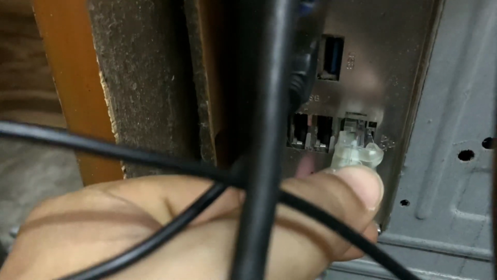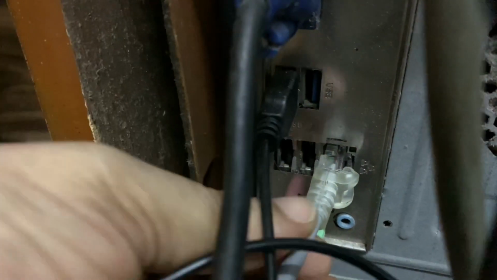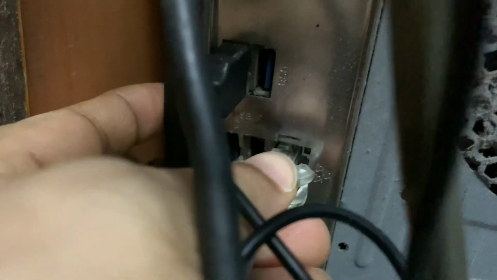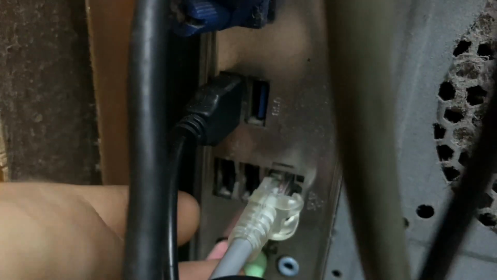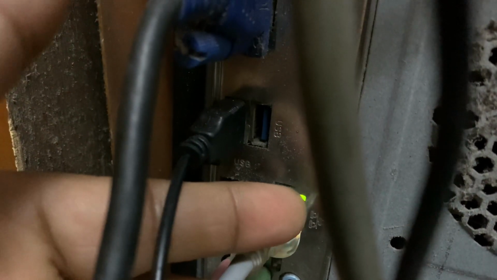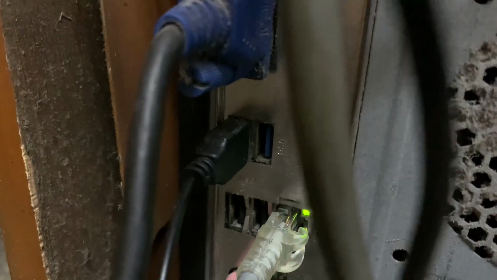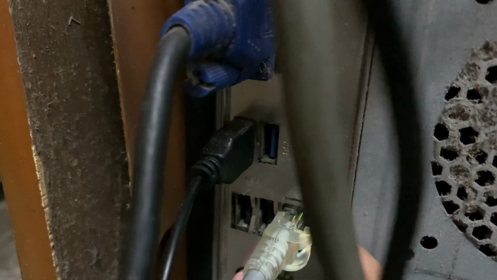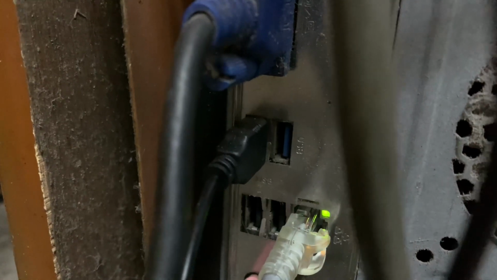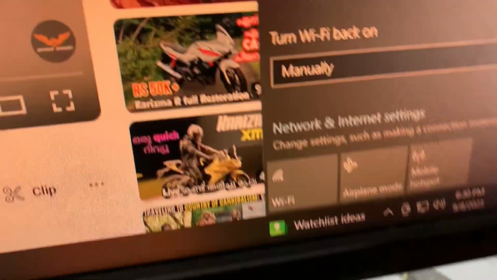And once that's done, you can see a green light. The green light will flicker, so that means that LAN port is properly connected with your router, so that the proper data transfer speed can be seen. Here you can see the green light is blinking, so that means it's working, and data is passed on from the router to the computer.